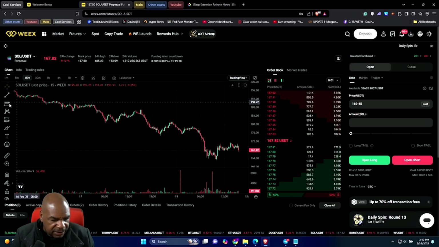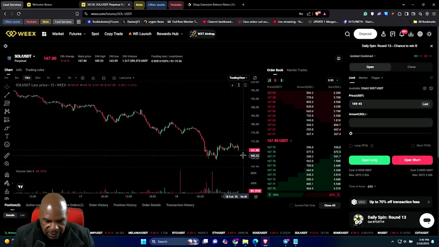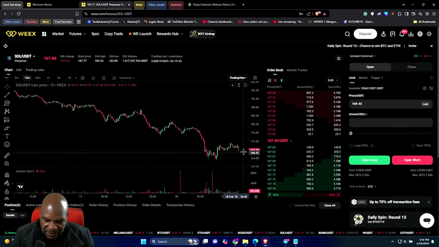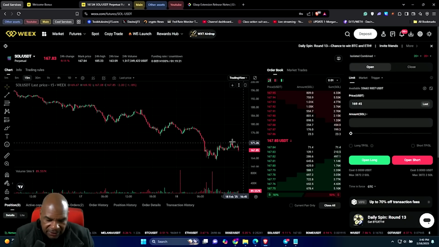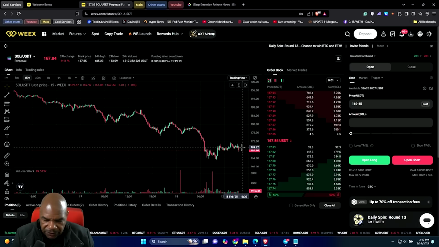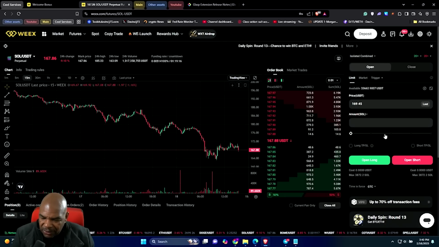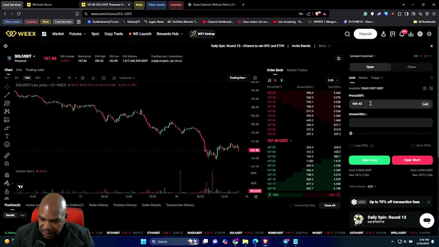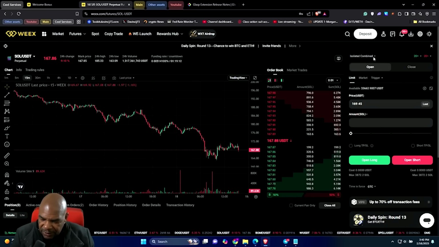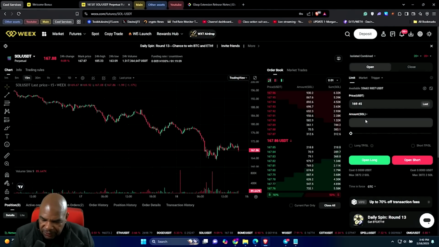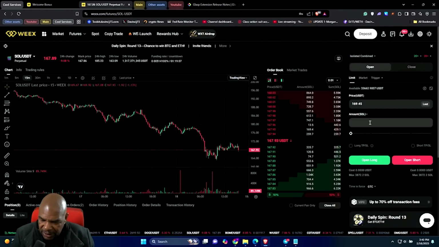It will take us at least to this bottom here. Let's see here. I don't know, because we're going to have such a high risk to reward ratio that it may not be worth taking the short, but let's just do it anyways. So we're going to do an isolated short, right? And we're not going to go too crazy. We're going to go 20x.